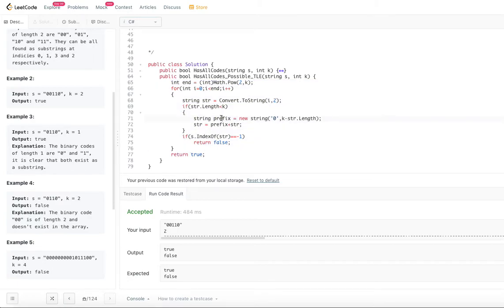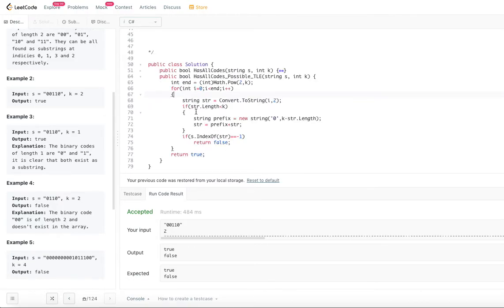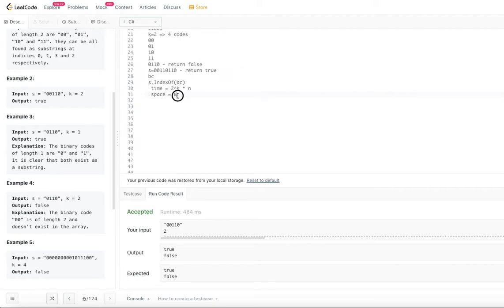Yes, we are using a prefix space, but since we are overriding, the prefix space will be equal to k. So what is the space? We will say k. That's it. Even though the k is being reused 2 power k times, we will just say it will be k. The time and space complexity is like this.